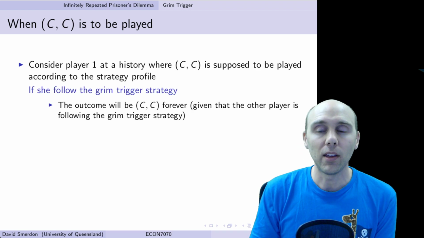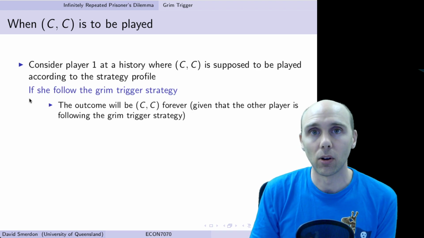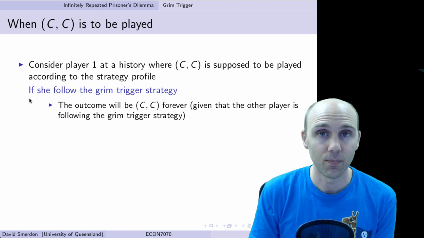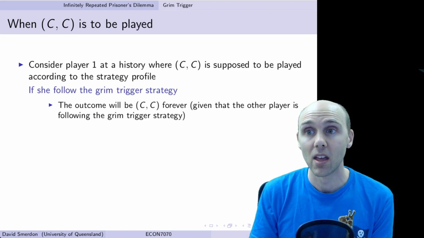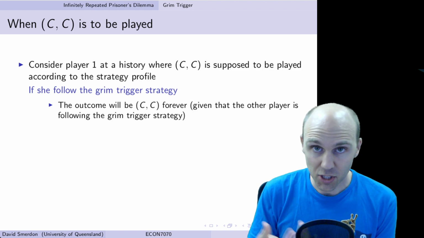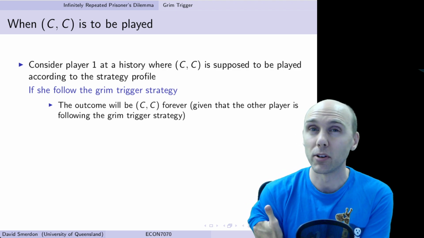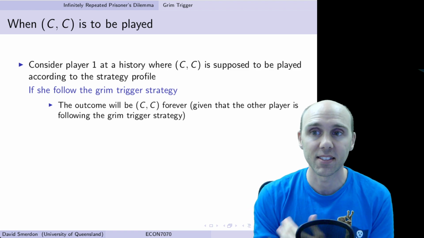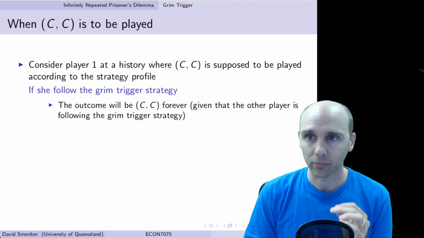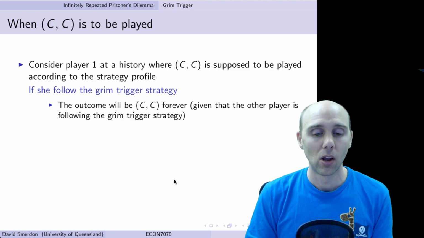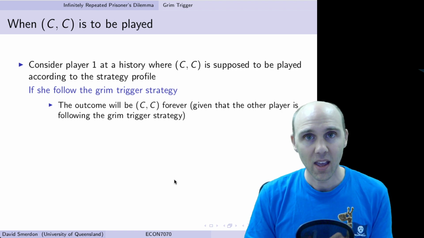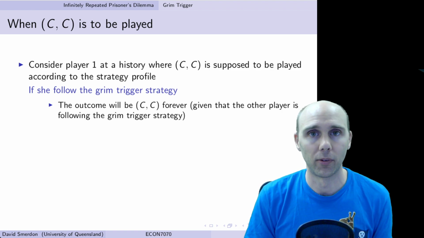Well, if I continue to follow the Grim Trigger strategy and I've seen CC, then that means still playing CC. So if we keep following the strategy, we don't try to deviate, then we get C forever. We want to know what is the deviation and could it be profitable?